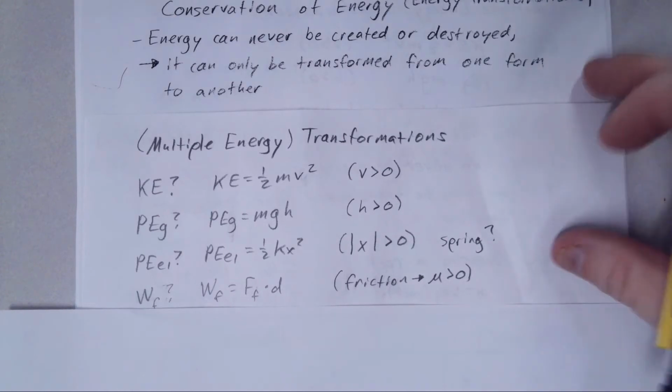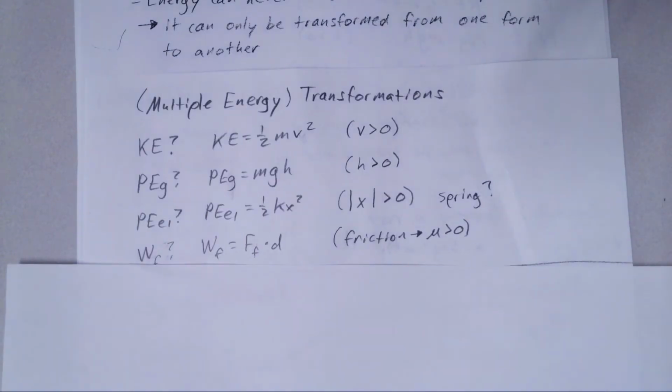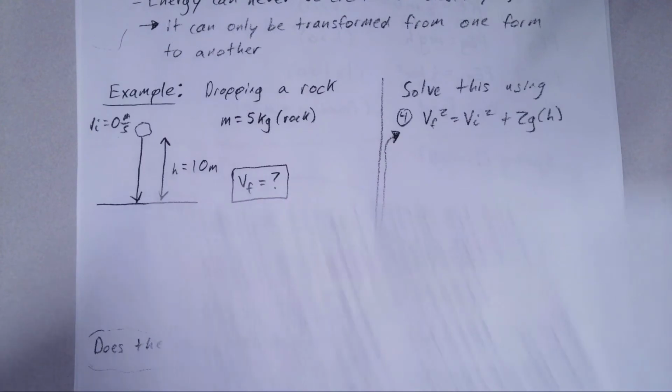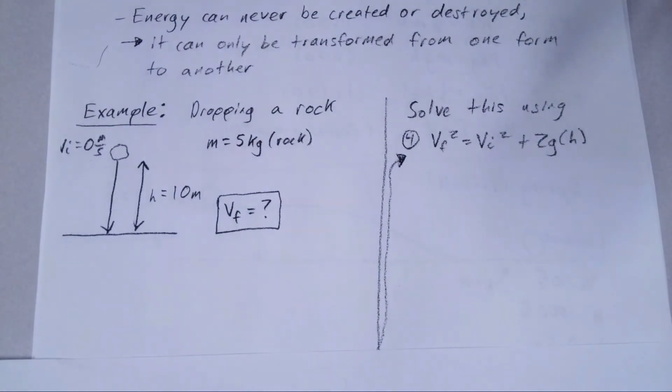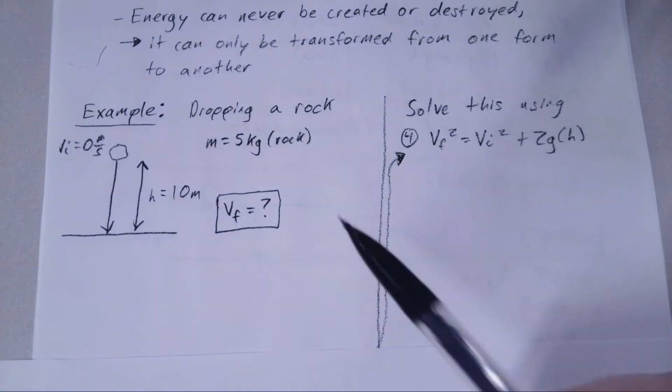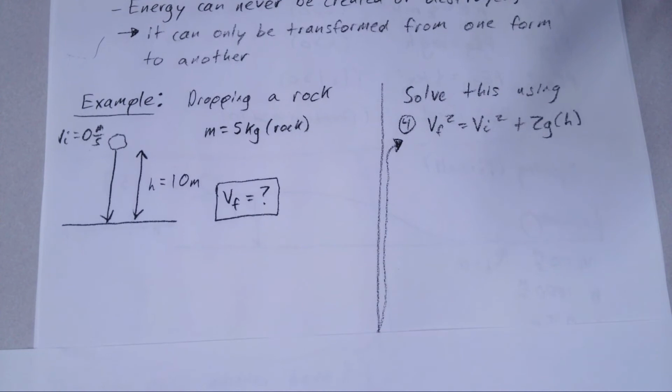We're going to look at a very introductory level problem here. Take this away and look at an example we had very, very early on in the year when we were doing free fall. And we were looking at how would we solve it using energy, and then how do we solve it using the kinematic equation here. This would have been the fourth equation we had out of our 4 equations. So, dropping a rock, giving some information.